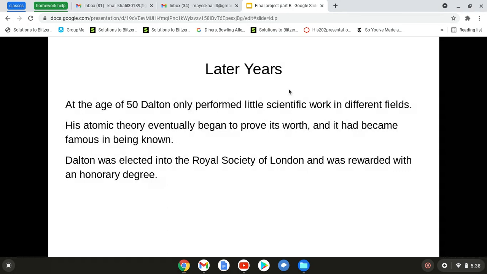Dalton was elected into the Royal Society of London and was rewarded with an honorary degree. This helped him become more famous and known for what he did with the atomic theory, and how he went from being interested in meteorology as a little boy all the way to growing up and becoming famous, having the theories of atomic theory with the weight of elements.